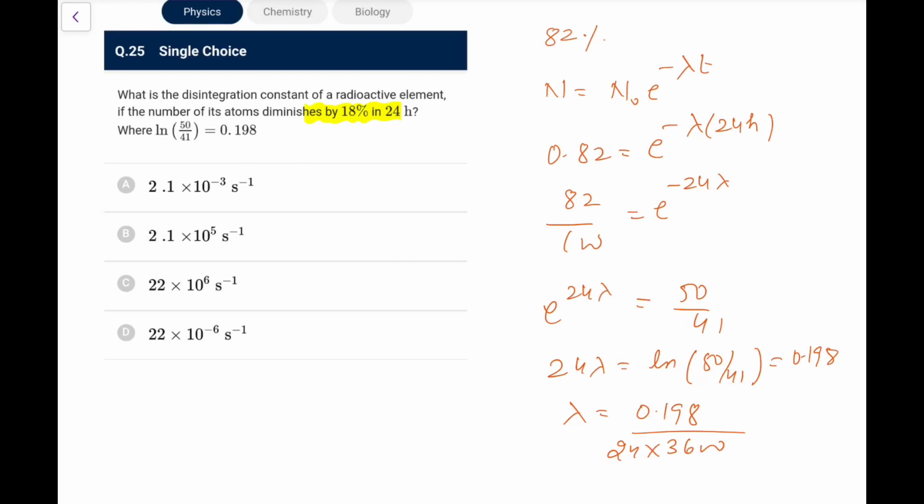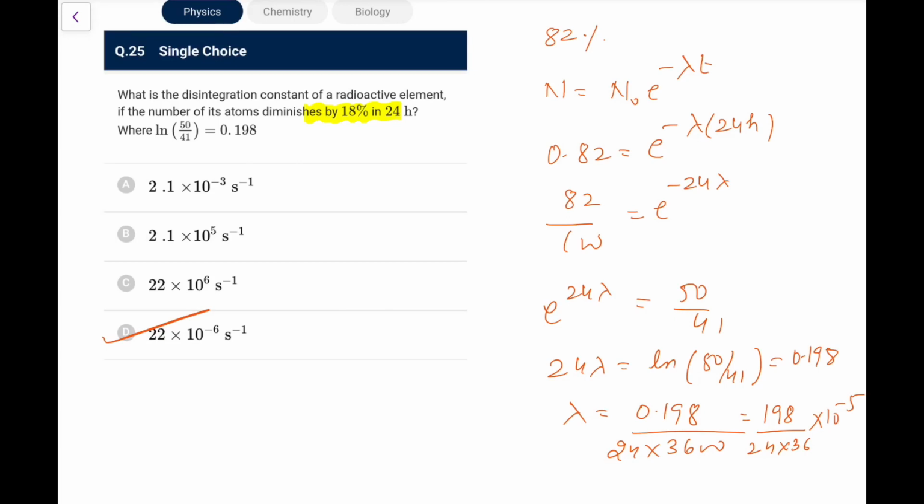So what we can do, let's say it would be 198 upon 24 into 36, and it would be 10 to the power minus 5. That is what we are getting. So going by the options, it is not going to be less than 10 to the power minus 5, so it would be 10 to the power minus 6 only. So by the order, I can go for D.